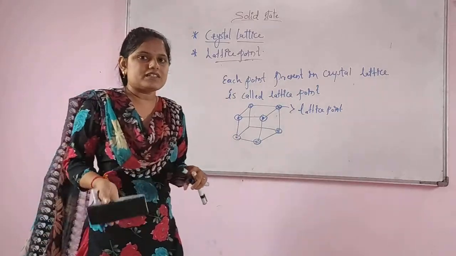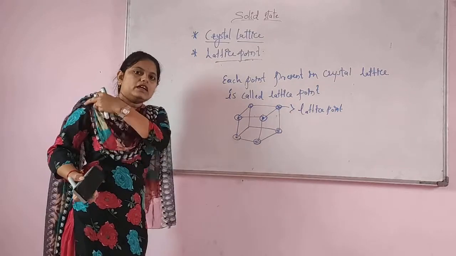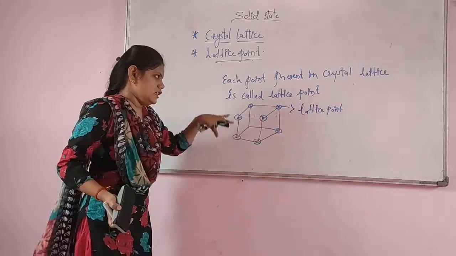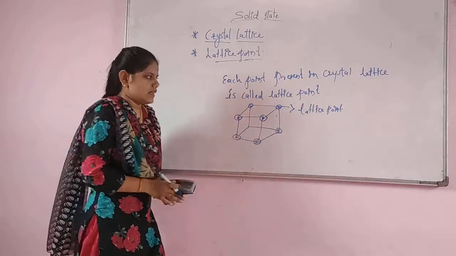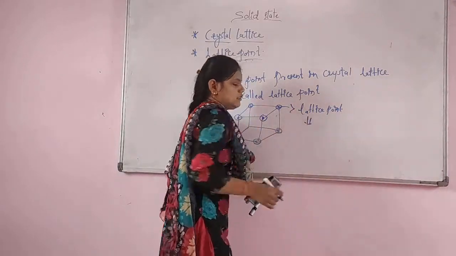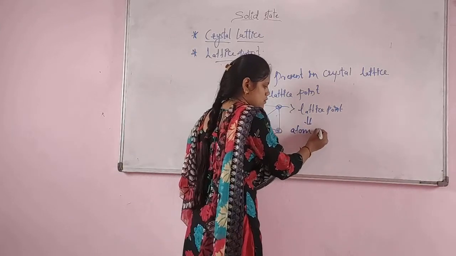So I hope you understand what is meant by crystal lattice and what is meant by lattice point. Now each lattice point will be considered as an atom or ions.